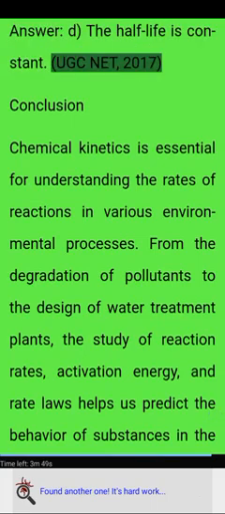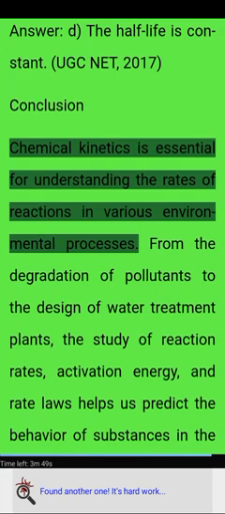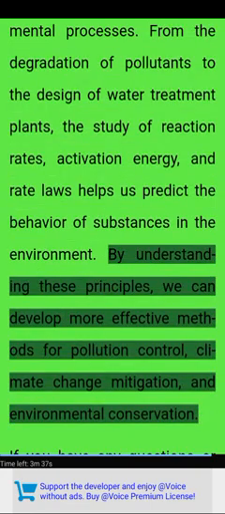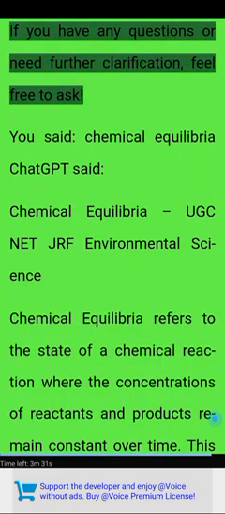UGC NET 2017. Conclusion. Chemical kinetics is essential for understanding the rates of reactions in various environmental processes. From the degradation of pollutants to the design of water treatment plants, the study of reaction rates, activation energy, and rate laws helps us predict the behavior of substances in the environment. By understanding these principles, we can develop more effective methods for pollution control, climate change mitigation, and environmental conservation. If you have any questions or need further clarification, feel free to ask.